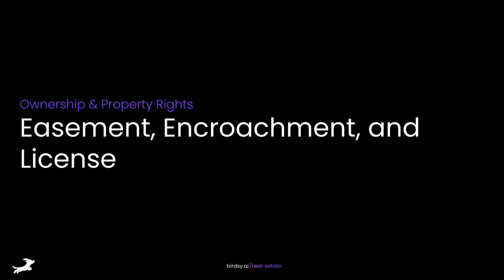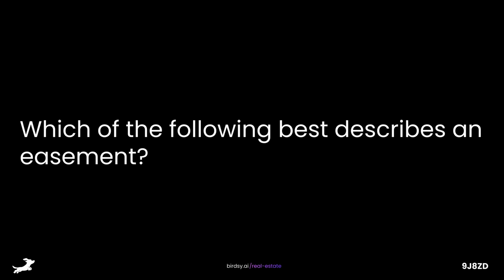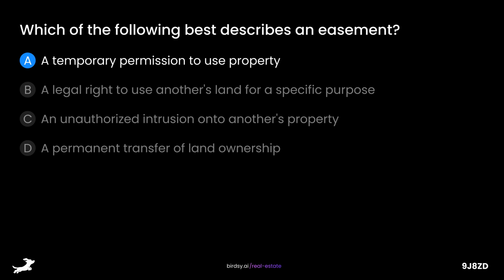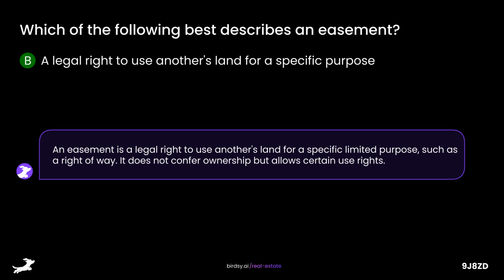Easement, encroachment, and license. Which of the following best describes an easement? Is it A, a temporary permission to use property, B, a legal right to use another's land for a specific purpose, C, an unauthorized intrusion onto another's property, or D, a permanent transfer of land ownership? The answer is B, a legal right to use another's land for a specific purpose. An easement is a legal right to use another's land for a specific limited purpose, such as a right-of-way. It does not confer ownership but allows certain use rights.